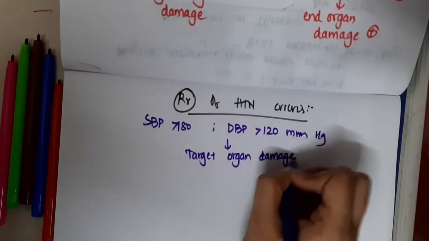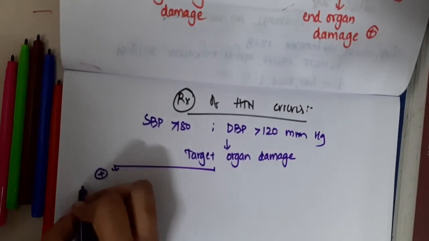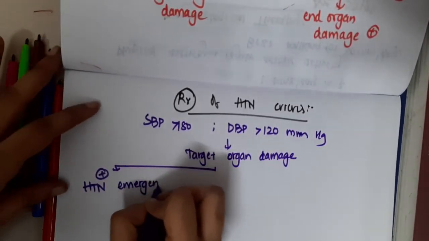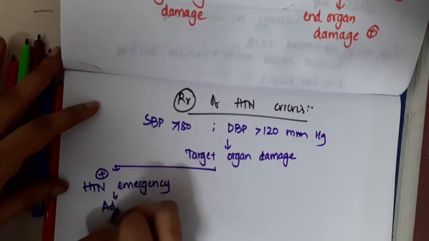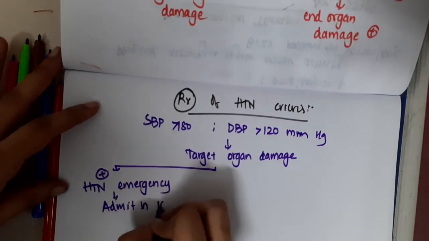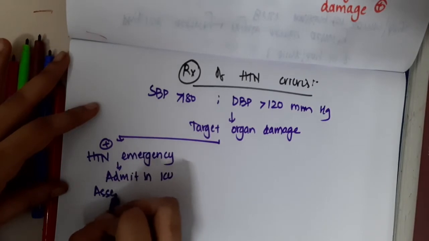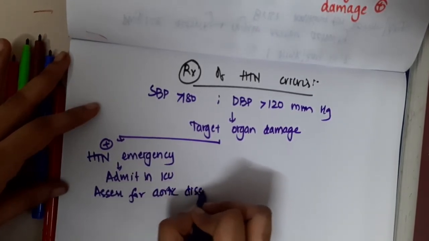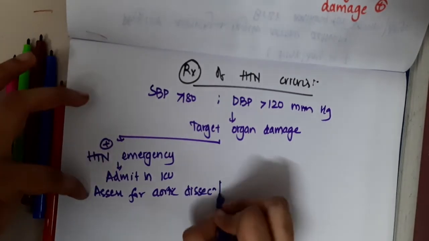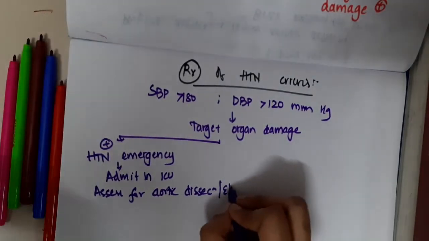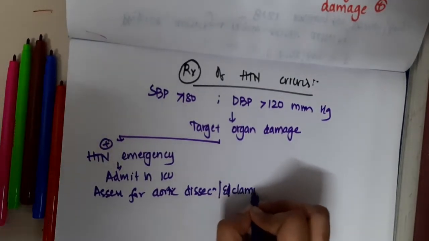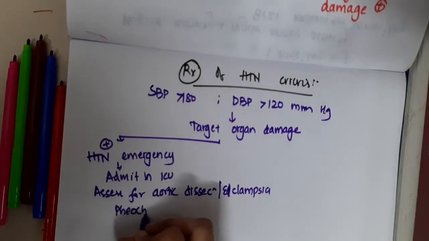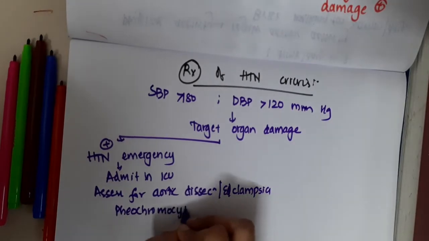If target organ damage is present, then you should treat it as hypertensive emergency, where you should admit the patient in the ICU, and then you should assess for aortic dissection. If it is a pregnant female, assess for eclampsia, or also you can assess for pheochromocytoma crisis.